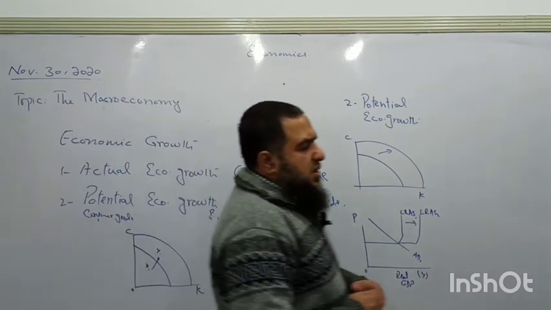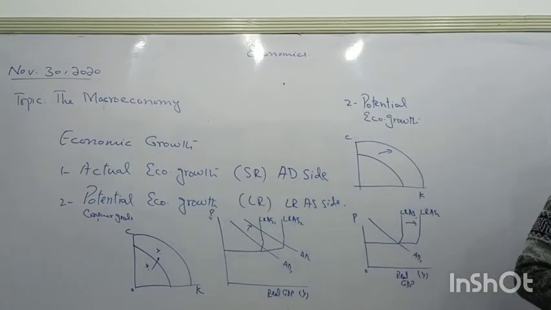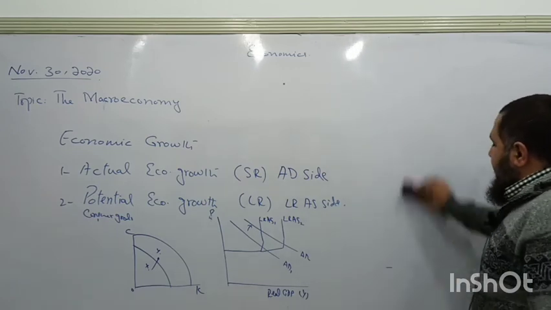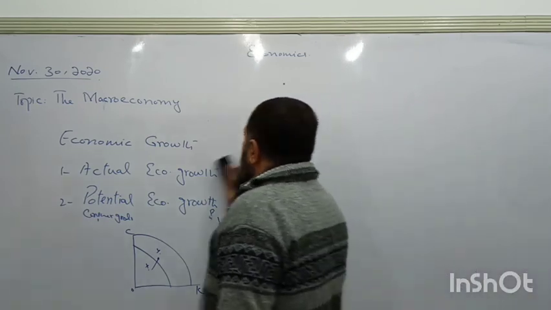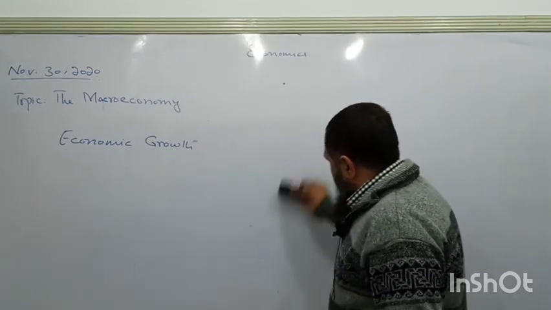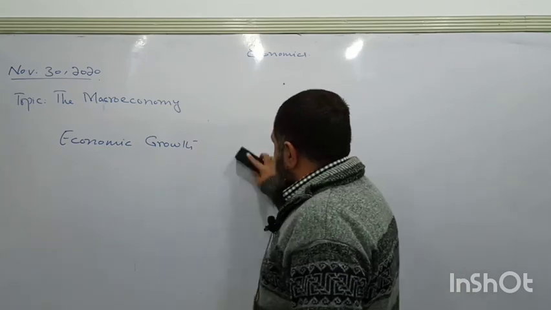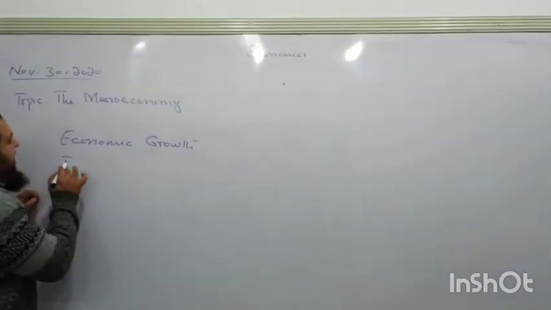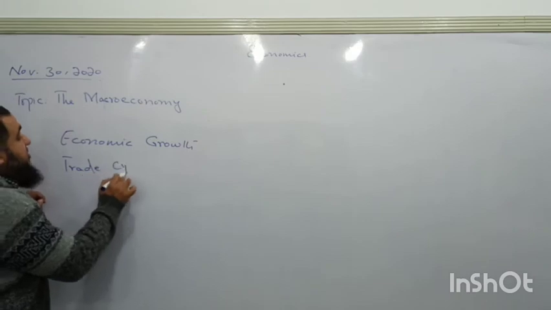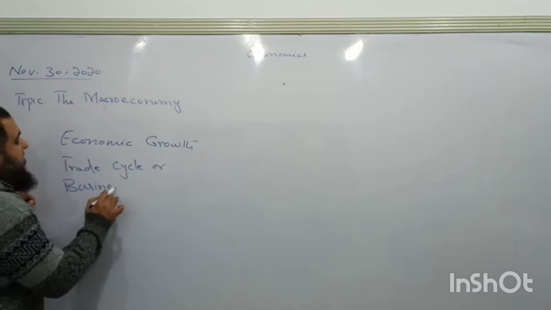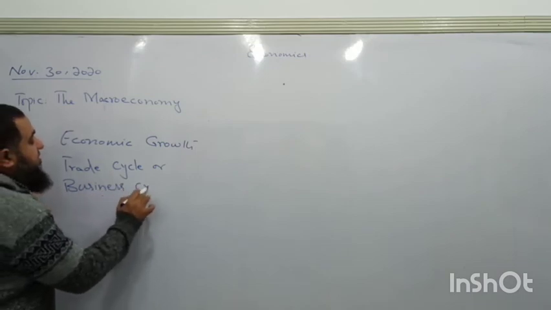Now come towards the output gaps of the country. What are the output gaps? There can be two types of economic output gap. One is called positive gap and another is called negative gap. So when we talk about the positive gap, what do we mean by positive output gap? Do you know what is meant by trade cycle or business cycle of a country?